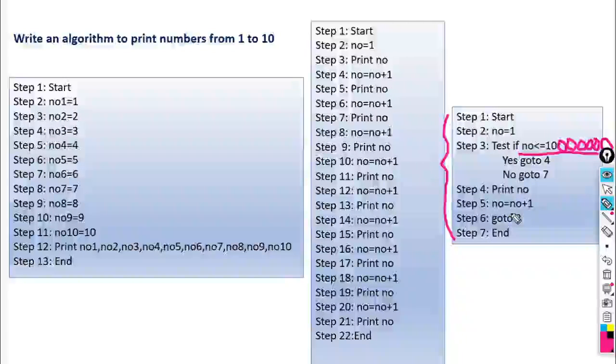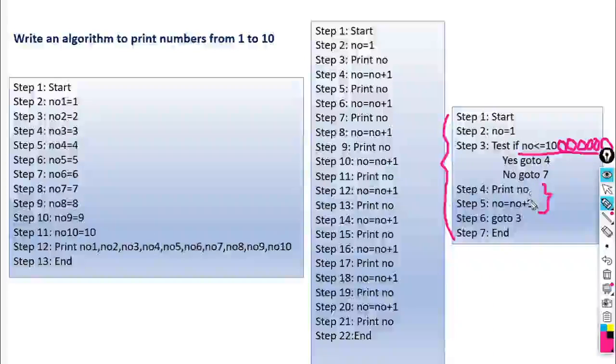So this is looping. This is how looping takes place in an algorithm. What is the meaning of looping? When we want to repeat some instructions, look here, these two instructions are repeated. The first one is print NO and the second one is NO is equal to NO plus 1, because we know the interval between two numbers is 1, so we should increment the value of the number by 1.